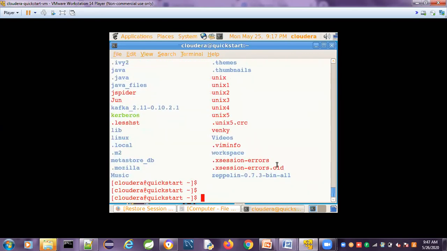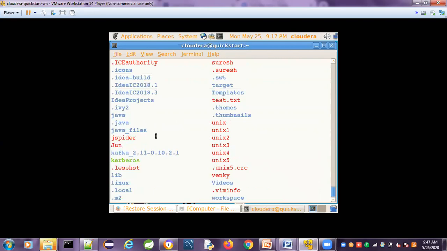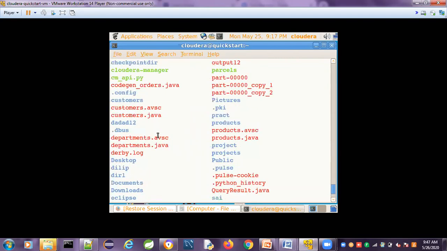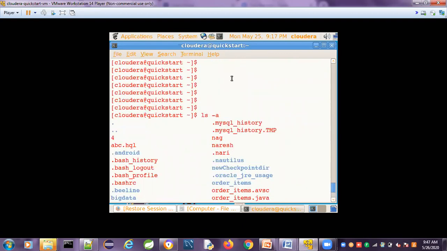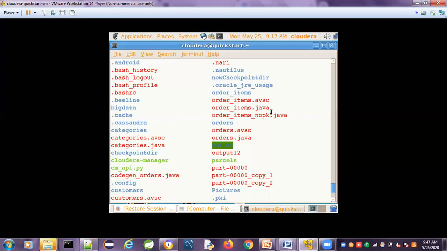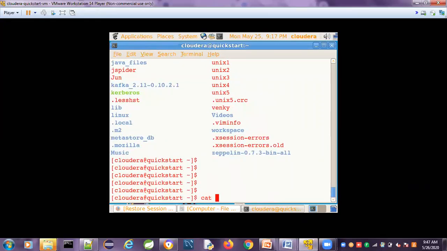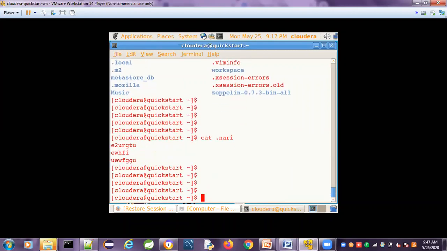I will give ls -a. When I give the a, it indicates all the files, including the hidden files also. See here, dot nari is present. So cat dot nari. This is the data that is present.